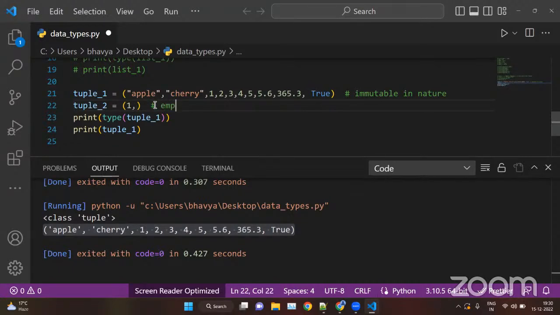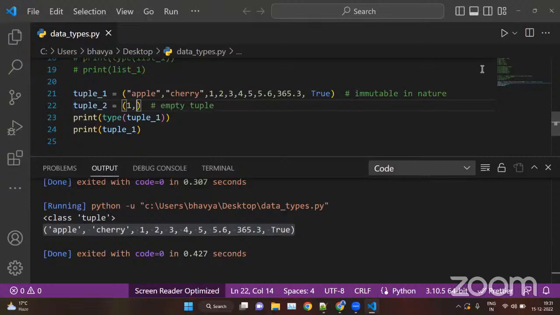I know this is not empty, but you can create it like this. Tuple_two, and this is an empty tuple. This is how you can create it. We cannot remove these values. This is not an empty tuple. We have to put one value and then a comma to create an empty tuple.